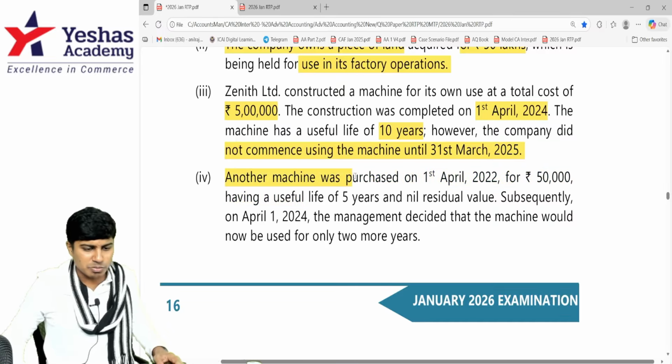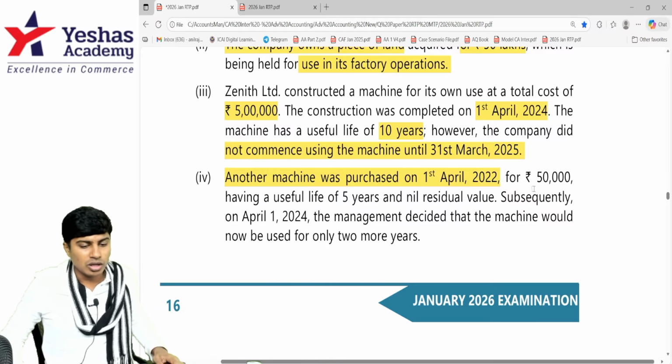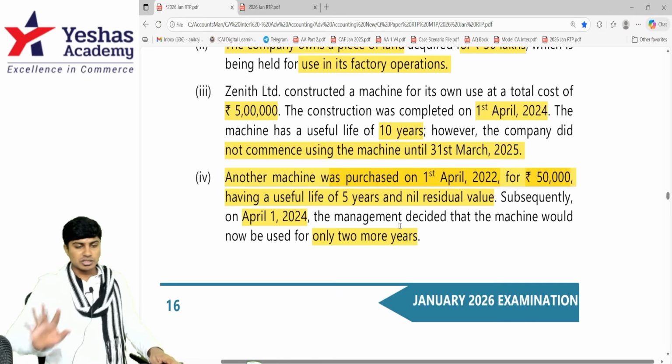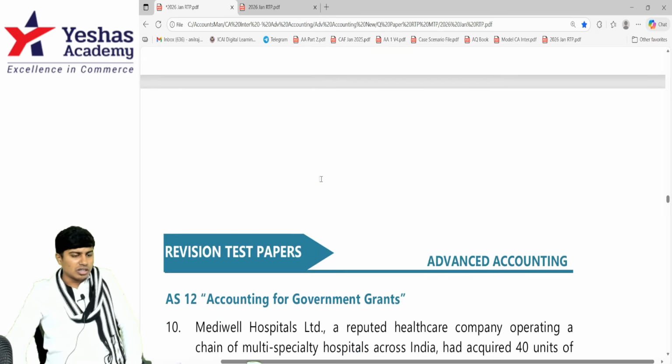Then another machine was purchased on 1st of April 2022. This was not purchased recently. It was purchased a few years ago. The cost was 50,000, having a useful life of 5 years. Residual value is nil. Subsequently on 1st of April 2024, the company decided the machine would now be used only for 2 more years. Once again, take 50,000, scrap value is not given, 0, divided by 5.